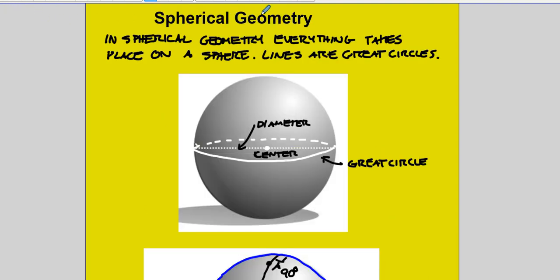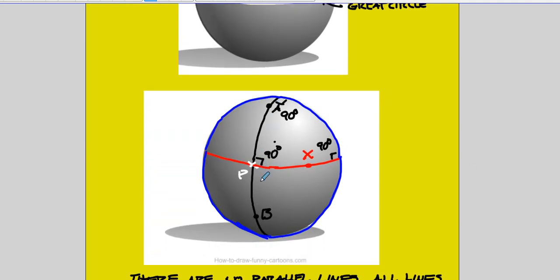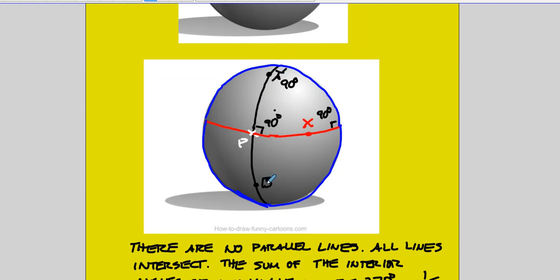Okay, contrast that to spherical geometry. In spherical geometry, everything takes place on a sphere. Lines are great circles, so this would be a line in spherical geometry. This is a great circle. The sphere has a center, and a diameter runs right through the center and touches 2 points on the sphere, analogous to the diameter of a circle. Now the interesting thing, at least I think so, in spherical geometry is that here are 2 lines. They're like rubber bands around a ball. These are both great circles, and a great circle you can also think of as an equator around the Earth. Notice that there are no parallel lines because every line will intersect another line.